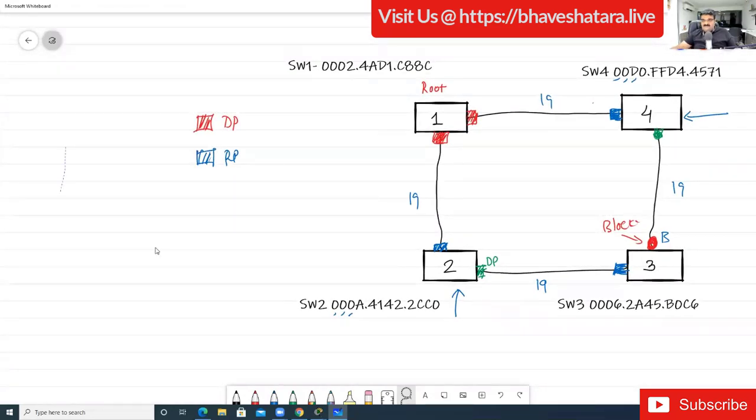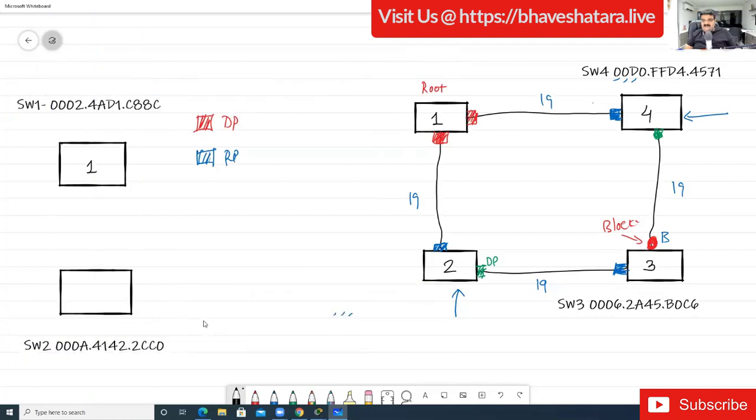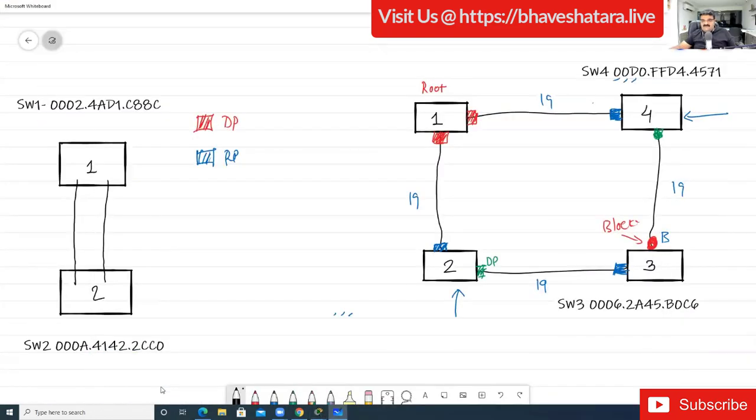Here I'm having one switch, and here I'm having a second switch. This is switch 1, so it has this MAC address, and this is switch 2, so it has this particular MAC address. Now I'm going to connect 2 ports. I want to verify which port is already connected. Port number 2 is already connected, and I'm going to connect port number 3.